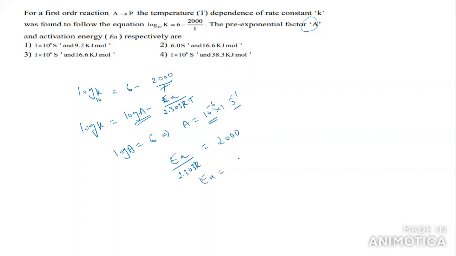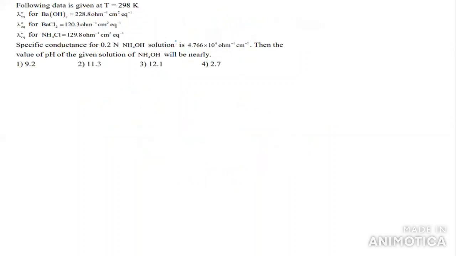So Ea is equal to 2000 into 2.303 into R value, 8.314. If you multiply this, you will get 38.3 kilojoule per mole. Take option 4.